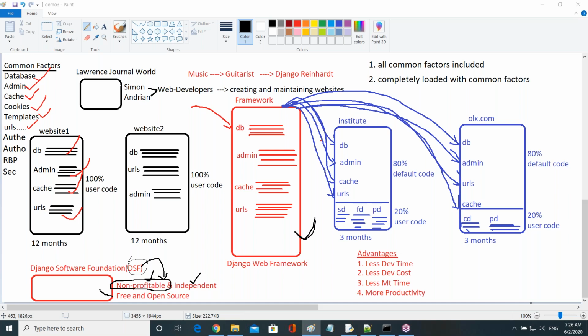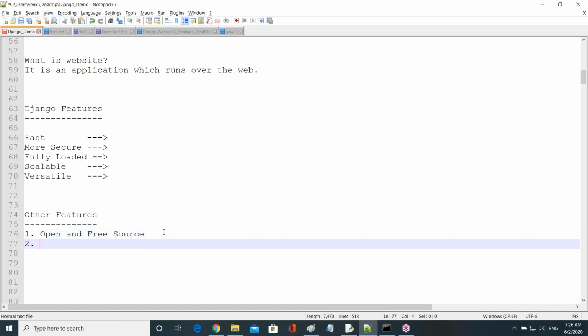Next one, let us see. It follows the DRY principle, guys. We know already the meaning of DRY. Can anyone repeat now what it stands for? DRY full form stands for Don't Repeat Yourself.